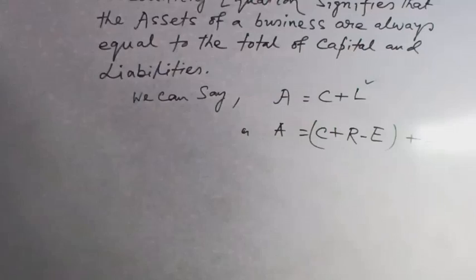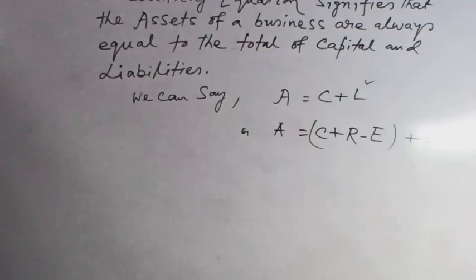Similarly, there is another term, creditors. The term creditors refers to those persons or firms from whom goods have been purchased on credit. For example, purchase goods from Amit, rupees 10,000. Amit is the firm's creditor. These are the main terms in accounting.